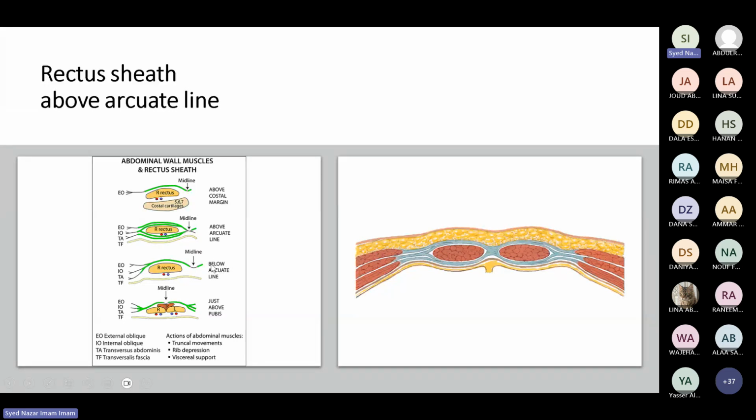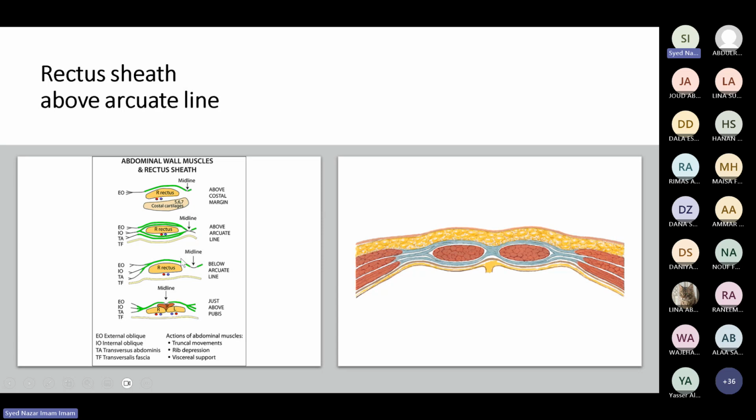And this is forming the arcuate line. As I told you, what is the arcuate line? The arcuate line is the demarcation between what? Between the anterior and posterior wall. So here you will see that there is only anterior wall. There is no posterior wall. So below the arcuate line, there is only anterior wall, which is formed by all the three muscles. Above, we have one and a half, one and a half. One and a half means external oblique and anterior lamina of internal oblique. The posterior wall again is the posterior lamina of the internal oblique and transversus abdominis.